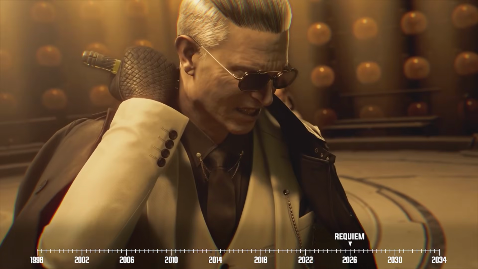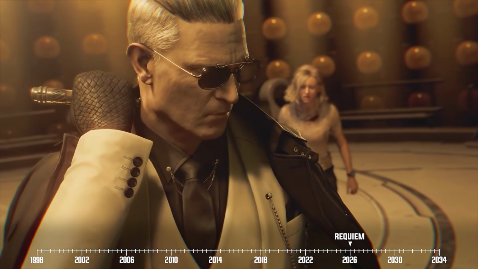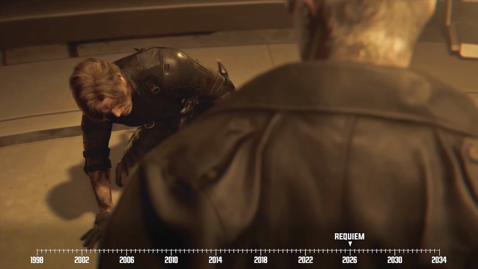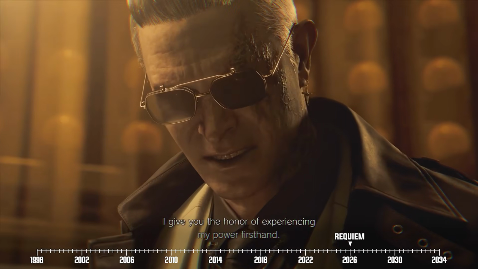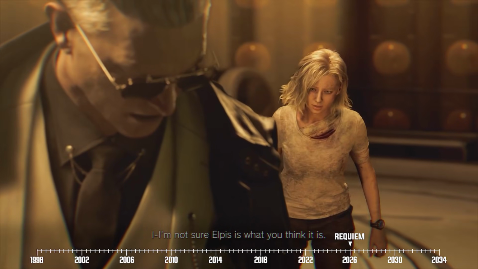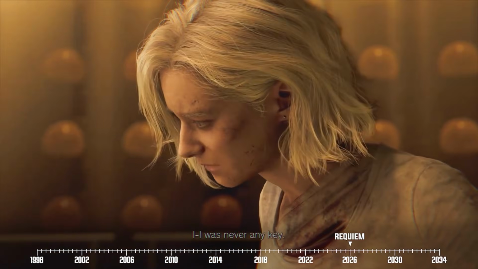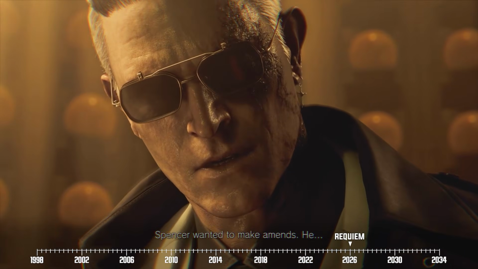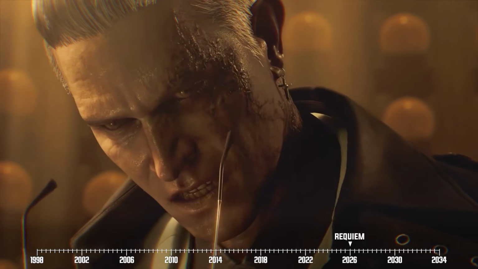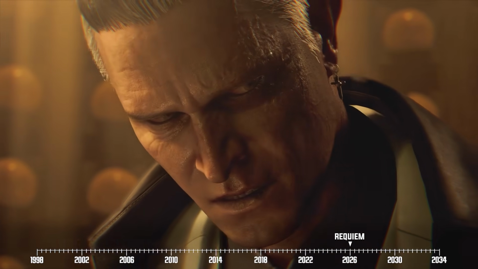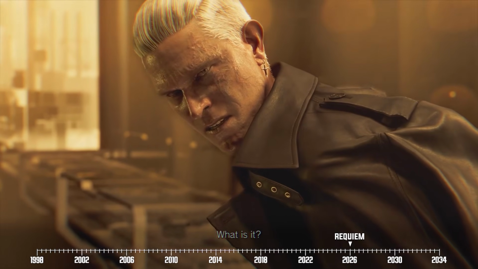Zeno immediately gets cheeky and tries to screw over our heroes by injecting Elpis into himself, thinking that it would grant him the power he sought this entire time. However, Zeno gets a rude awakening when Grace shares the revelation that dawned on her after watching the footage from the floppy disk, that Spencer actually created Elpis as an antiviral agent capable of neutralizing the T-virus and other viral strains out there. So as a result, Zeno ends up losing his superhuman abilities.